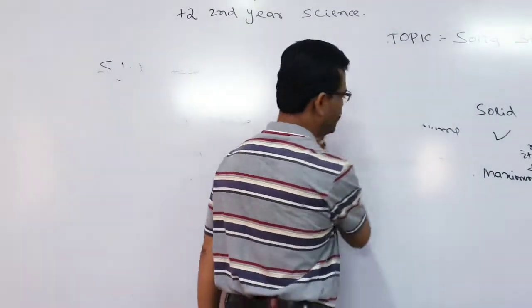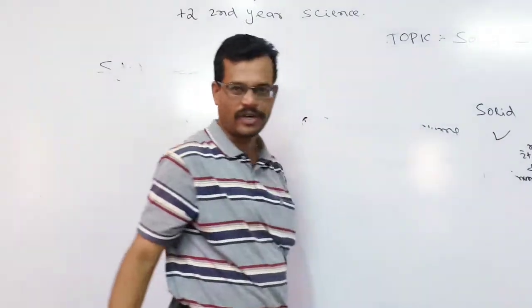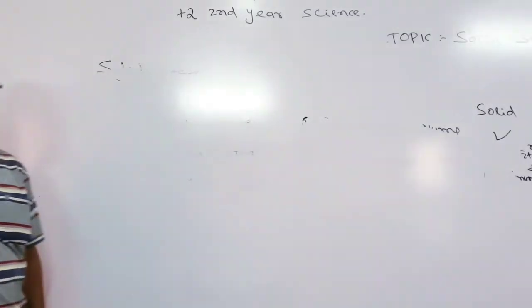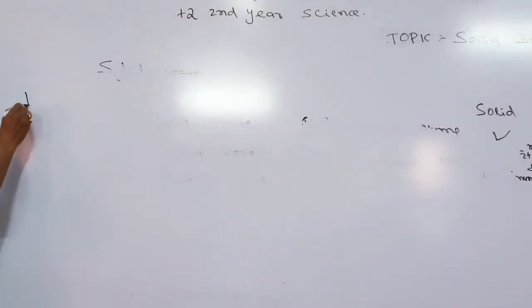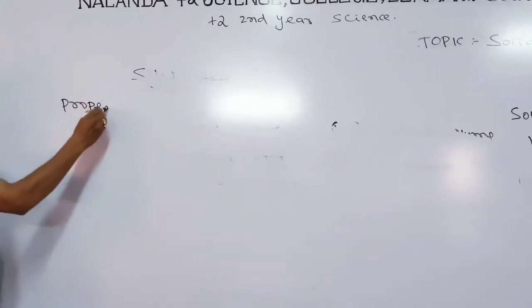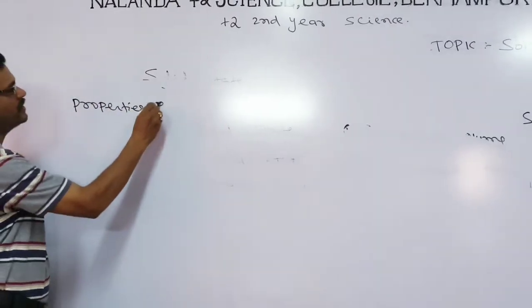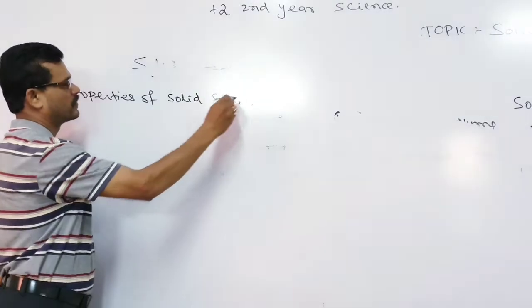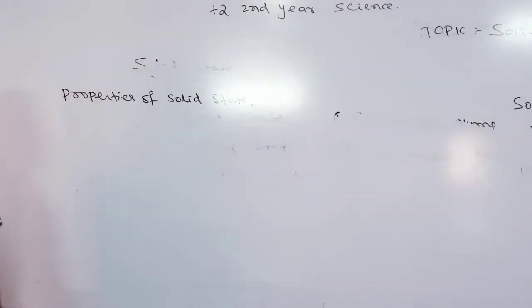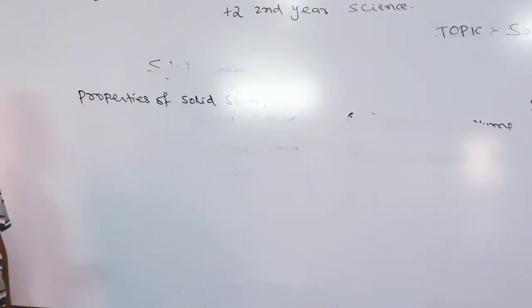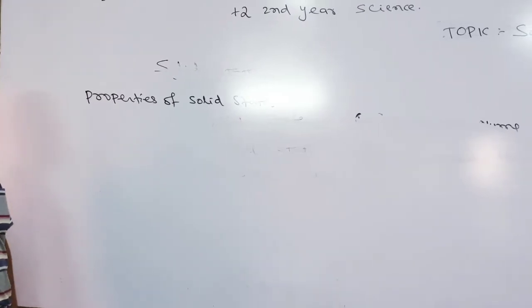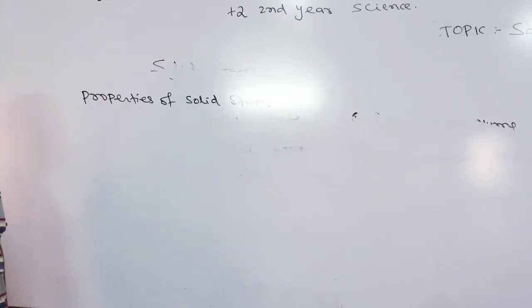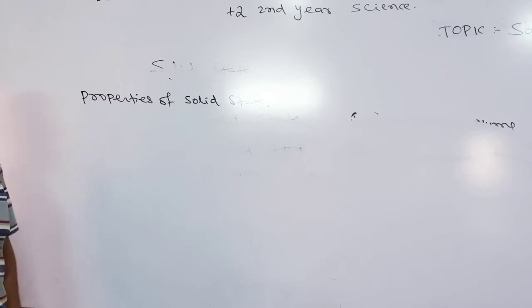On account of these two fundamental differences, we can also take some characteristics that are specially associated with the particles present in the solid state. So let us go to the properties of solid state. After comparing solid, liquid and gases, we have to specially discuss the properties associated with the matter present in the solid state. So let us look here.